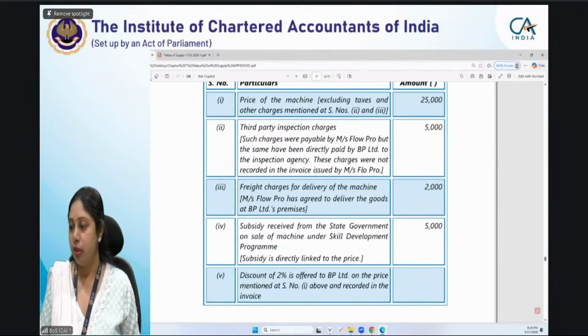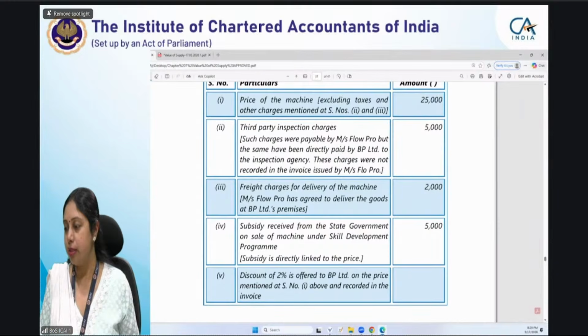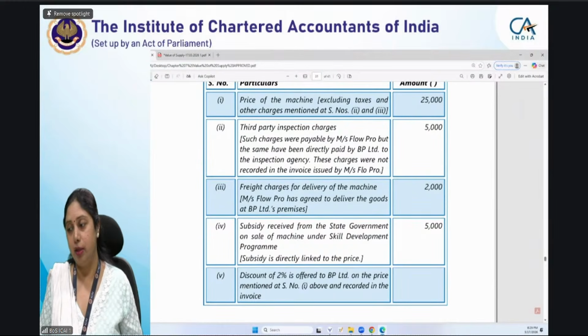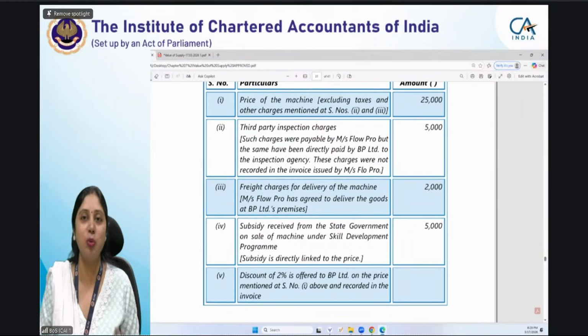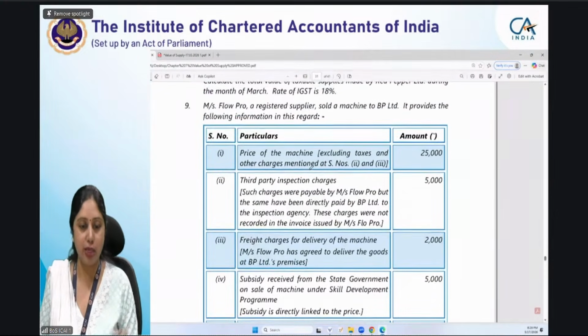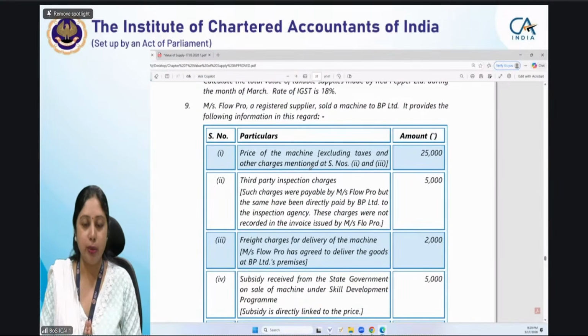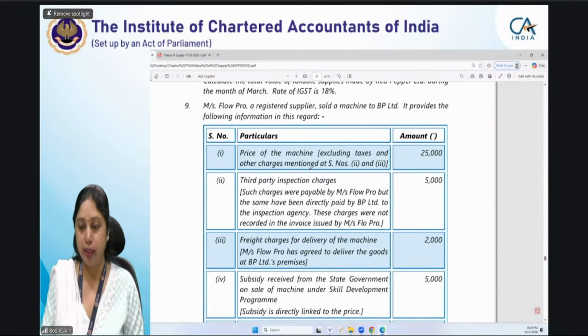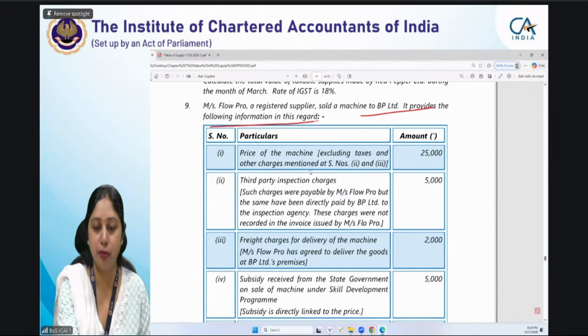So question number 9. Harshal is saying we are required to mention the same assumption in the quiz. Harshal, you have to mention that assumption in your answer to get full marks. Or you can say to give the correct answer, you should mention this assumption, because both the assumptions are equally possible. So since it's already 8:30, last question we are taking, because otherwise we'll exceed too much of the time. This is the 9th question, which says Messrs Flowpro, a registered supplier, sold a machine to BP Limited. It provides the following information in this regard.